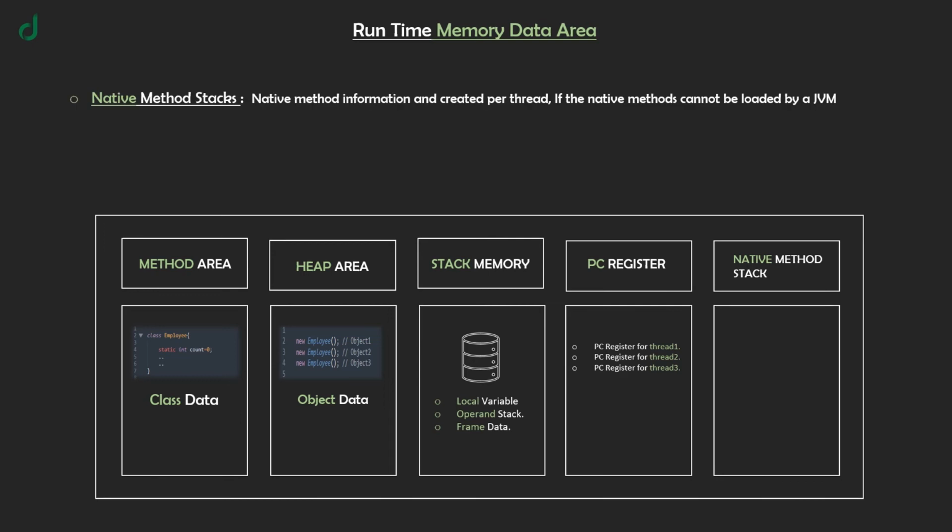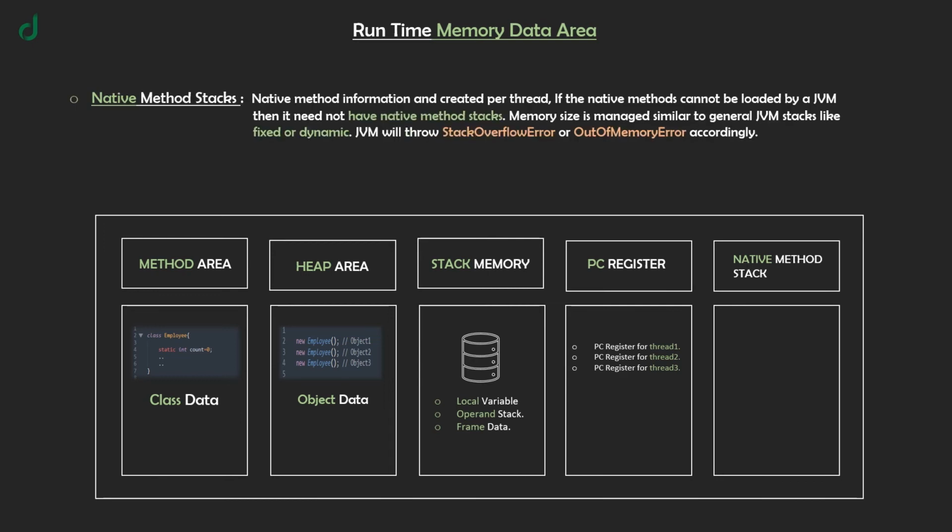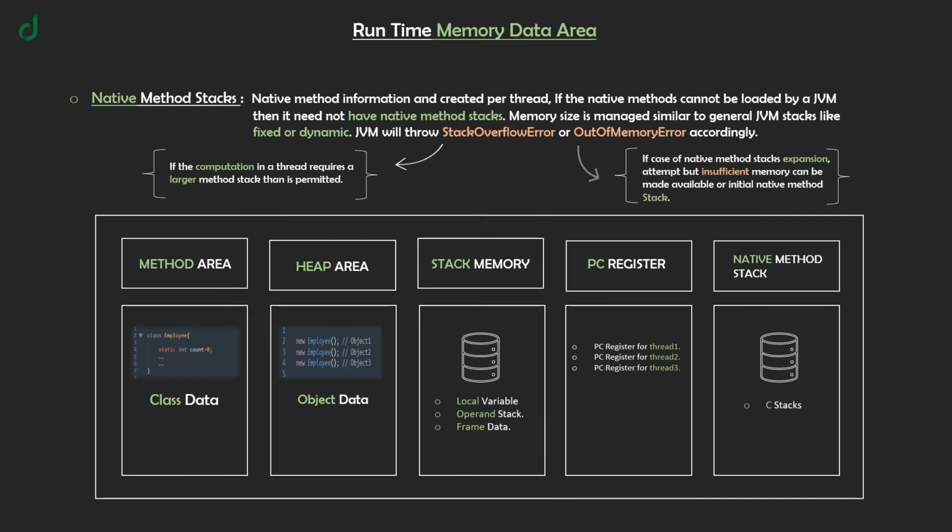And the last one is native method stacks. Native method information is created per thread. If the native methods cannot be loaded by a JVM, then it need not have native method stacks. Memory size is managed similar to general JVM stacks, like fixed or dynamic. The JVM will throw a stack overflow error or out of memory error accordingly. Stack overflow error is when the computation in a thread requires a larger method stack than is permitted. And out of memory error occurs when, in case of native method stack expansion, an attempt is made but insufficient memory can be made available, or for the initial native method stack. Keep these important concepts in mind.